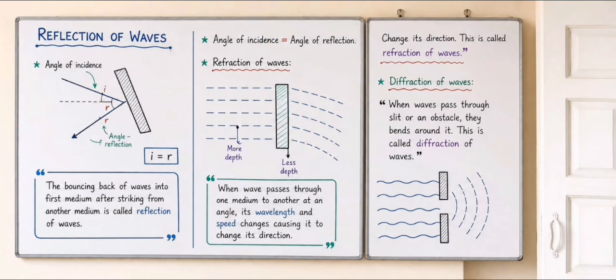Let's start with reflection of waves. Reflection simply means the bouncing back of a wave after it strikes a surface and returns to the same medium. A common example is hearing your own echo when you shout near a mountain.